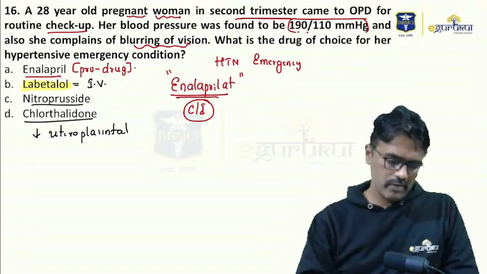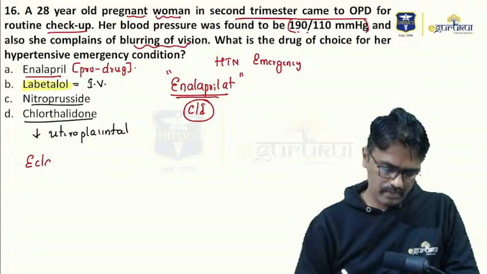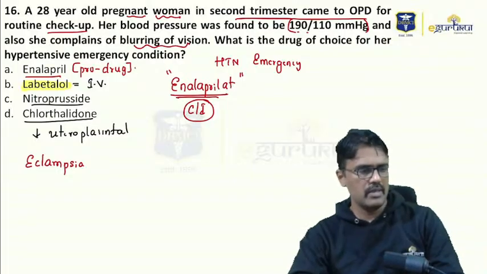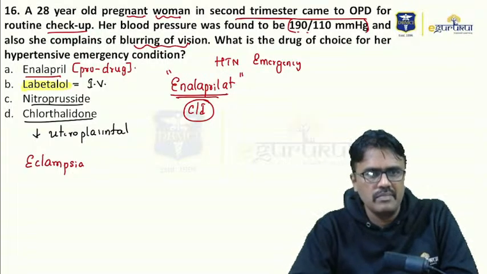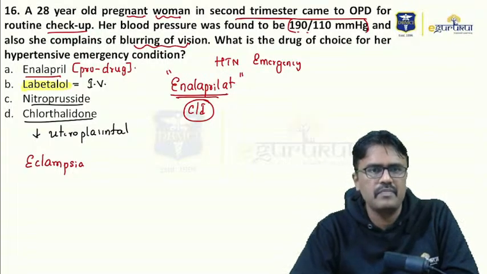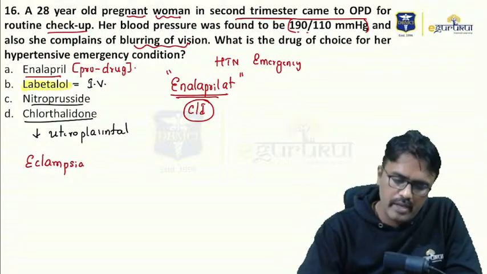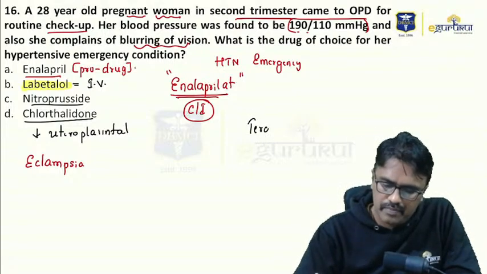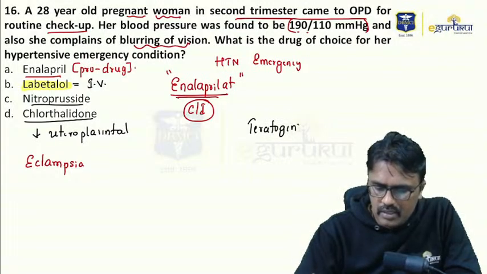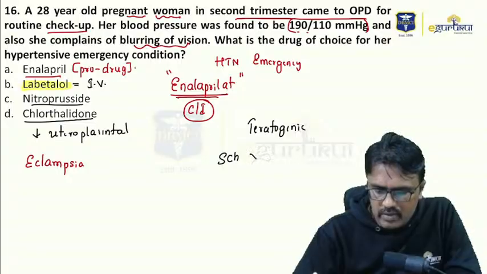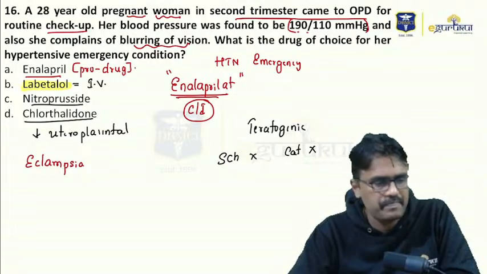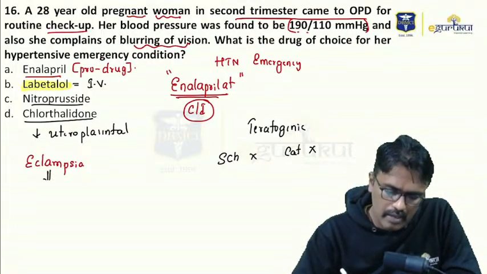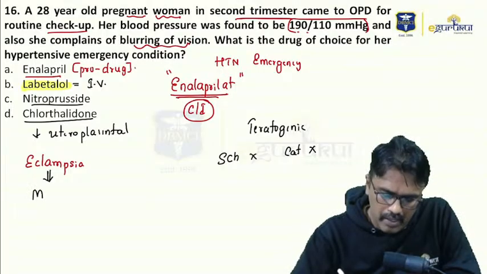Right. So what is the drug of choice for eclampsia? Anybody? What is the drug of choice for eclampsia? Yes, Arshil, you're right. Can you tell me what category a teratogenic drug belongs to? Does it belong to Schedule X or Category X? The drug of choice for eclampsia is magnesium sulfate.